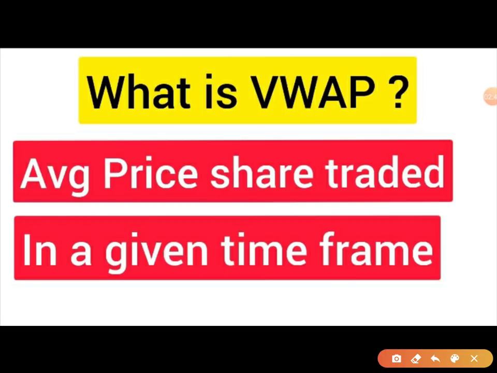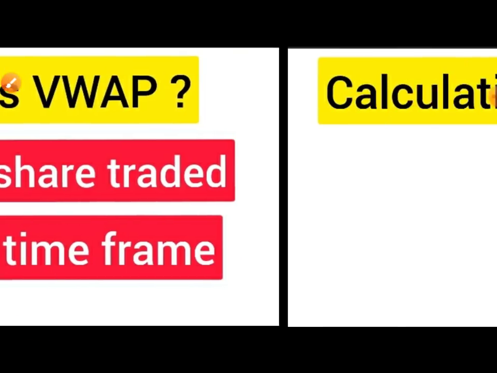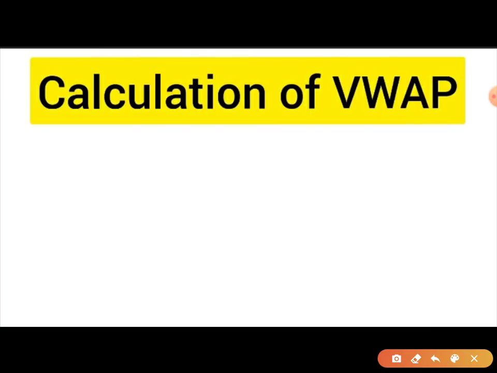Now we will understand what VWAP actually is. VWAP is the average price at which a share is trading in a given time frame. So both price and volume are utilized for calculating VWAP. How is it calculated? I'll just tell you with an example.